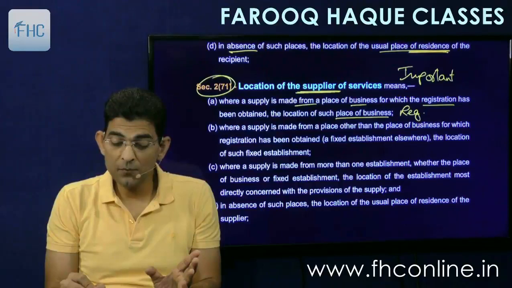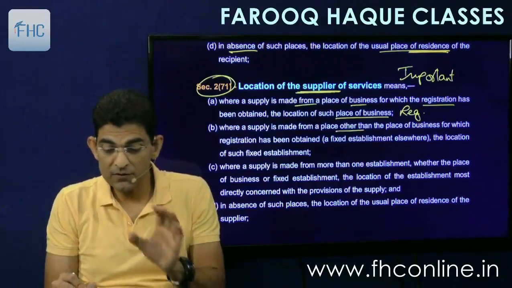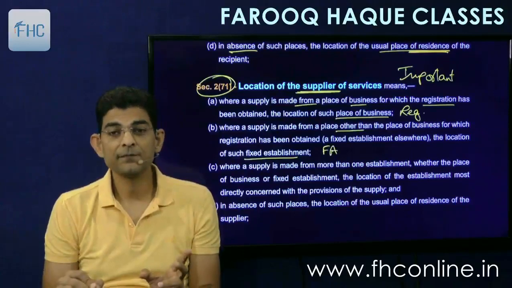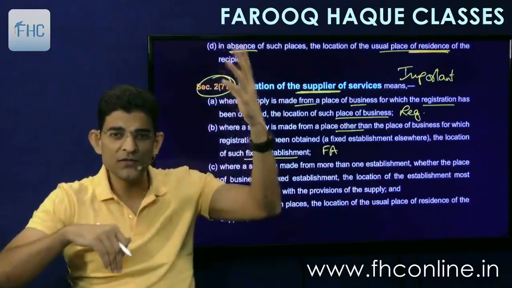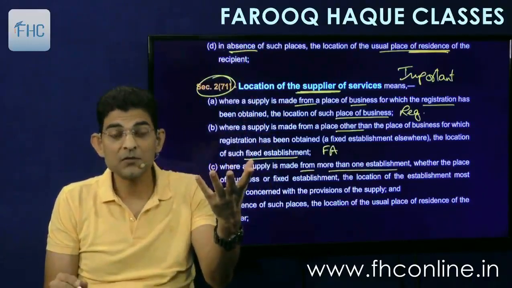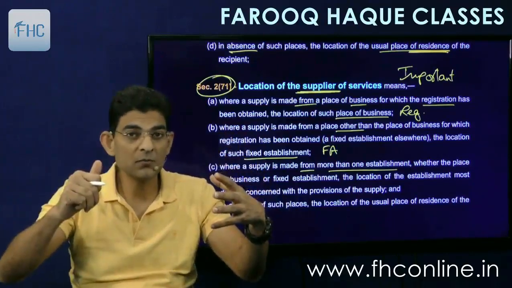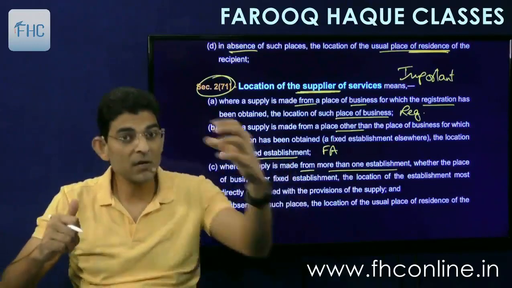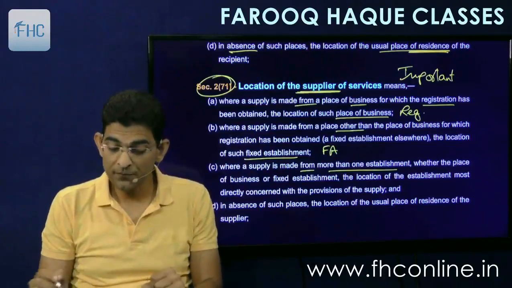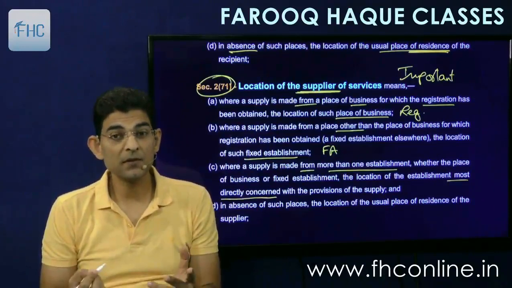Secondly, where supply is made from a place other than the place of business for which registration has been obtained, that is a fixed establishment elsewhere, the location of such fixed establishment. It is exactly reverse of the recipient. Then where the supply is made from more than one establishment. So if the supply is going from here also and from here also, like you have ordered 5,000 kilograms of goods, so 4,000 I am supplying from one branch and 1,000 from another branch. Then the location of the establishment most directly concerned with the provision of supply.